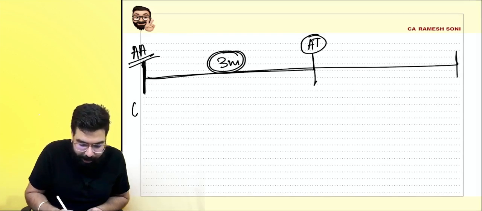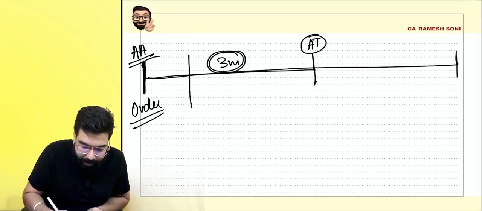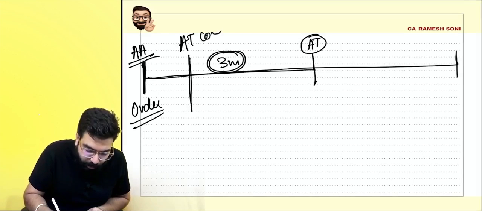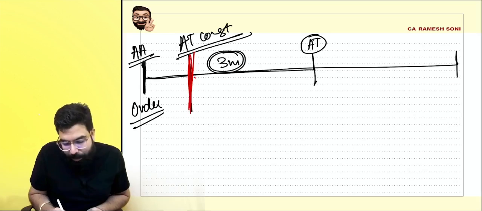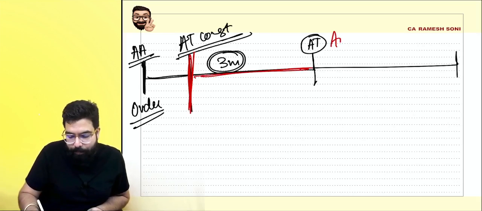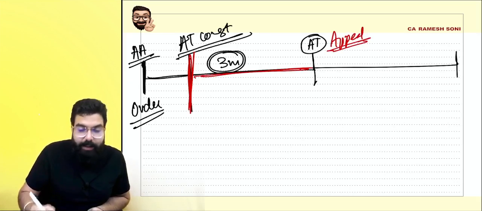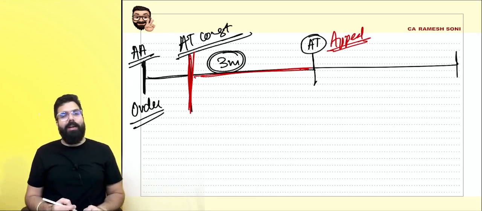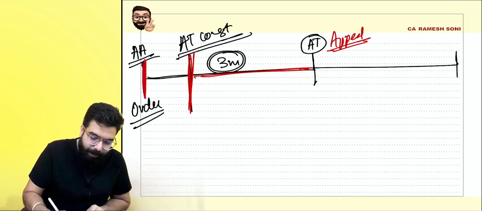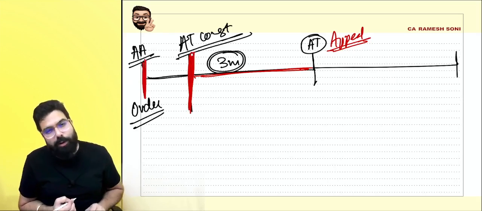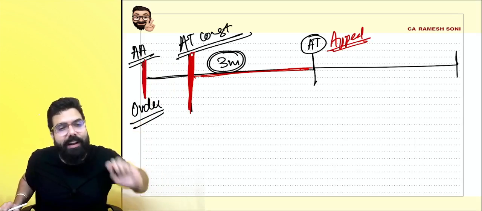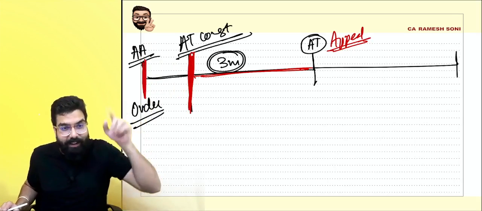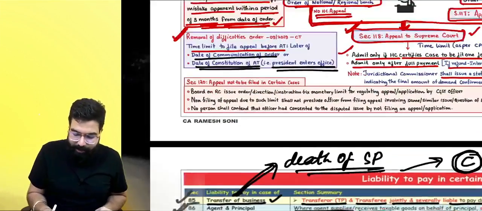So, the appellate authority's order was passed over here. Here, the appellate tribunal was constituted. Then 3 months has to be seen from here. Within 3 months, you have to file an appeal with the appellate tribunal, that is from the date of constitution of the appellate tribunal. Here the order was passed, here the appellate tribunal was constituted. From the date of constitution, you have to file an appeal within 3 months. Department will file within 6 months. Okay, sir, point is clear.